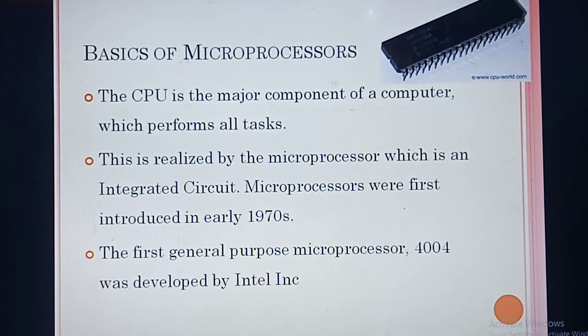So in simple words, for the computer to work properly, the CPU needs to work properly. Which is the major component? CPU. Inside the CPU a lot of tiny components are there. Among those, one component is the microprocessor. So if the computer needs to work properly, which one is a very important thing? Microprocessor. This microprocessor is devised on the motherboard using an integrated circuit, just like a circuit. They will implant this microprocessor in the motherboard using some electrical circuit. In physics you might have studied integrated circuits, that is AND gate, OR gate. Likewise, with an integrated circuit, this microprocessor is located in the motherboard.